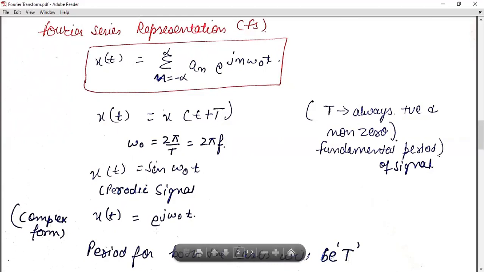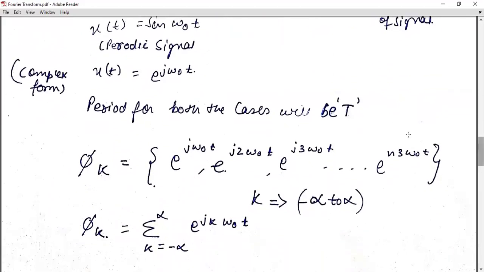In this case, we are considering this complex term of periodic function because we have to satisfy this equation, so that we are not taking this sine of omega naught t. So we are considering this. Now, here I say this is a complex form of periodic function.